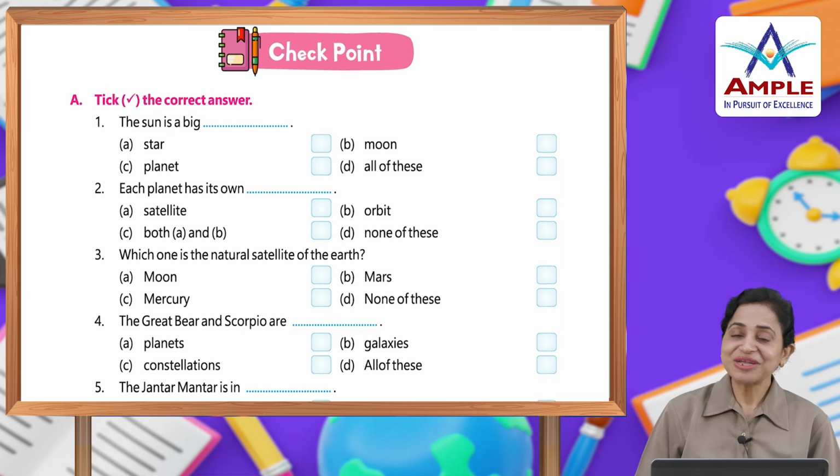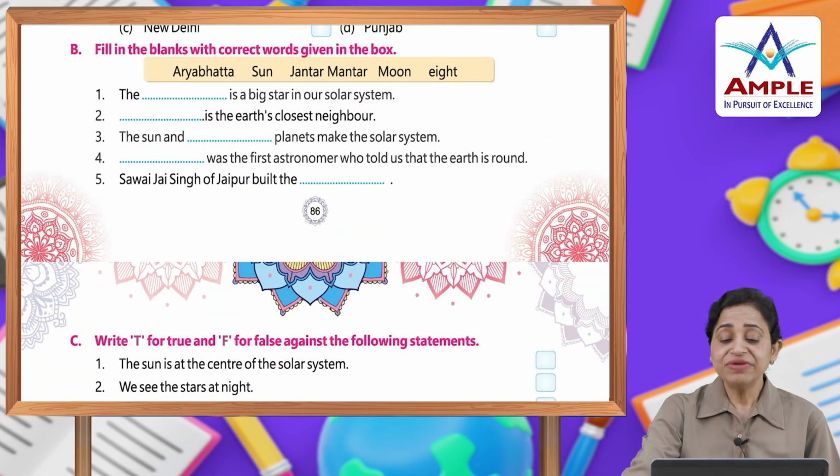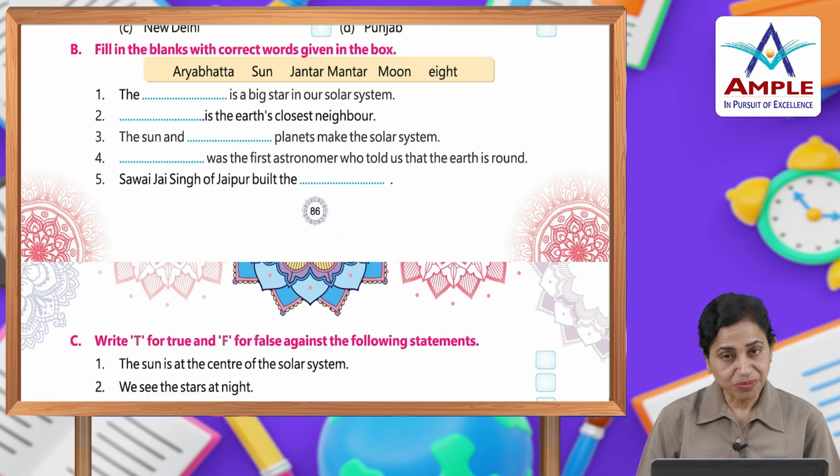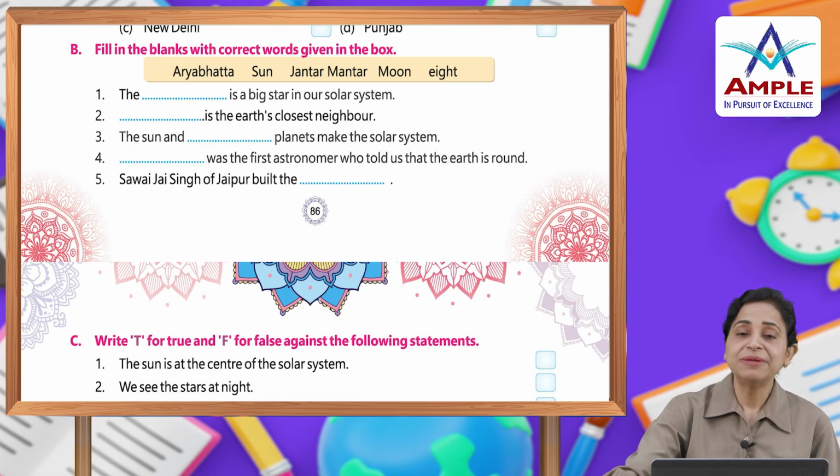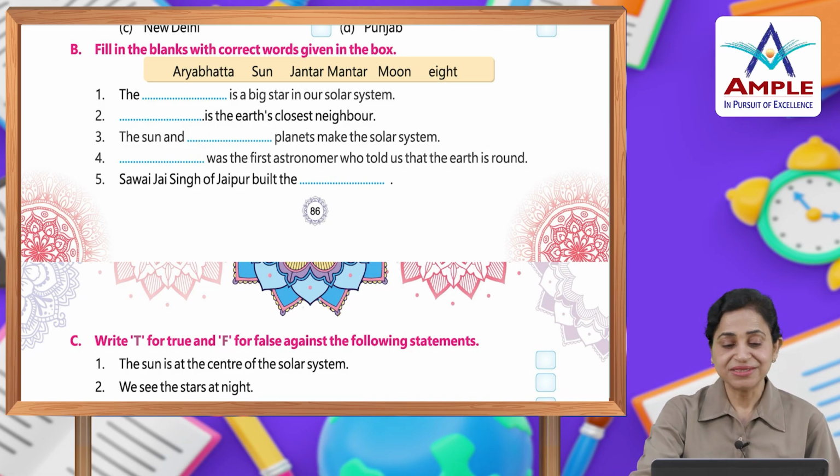Let's have a look on checkpoint now. Take the correct answer in A part. आपको choose करना है कौन सा आंसर correct है. Fill in the blanks with correct words given in the box. तो आपके पास helping box है, उसमें कुछ words दिए गए हैं. Pick the words and put them according to the sentence.